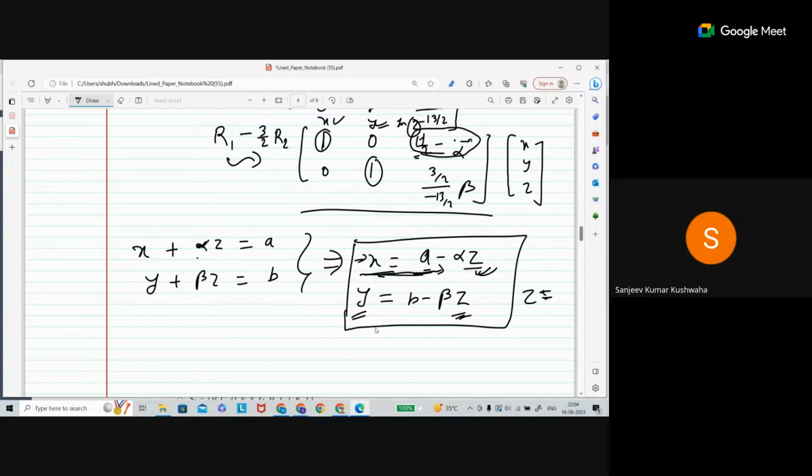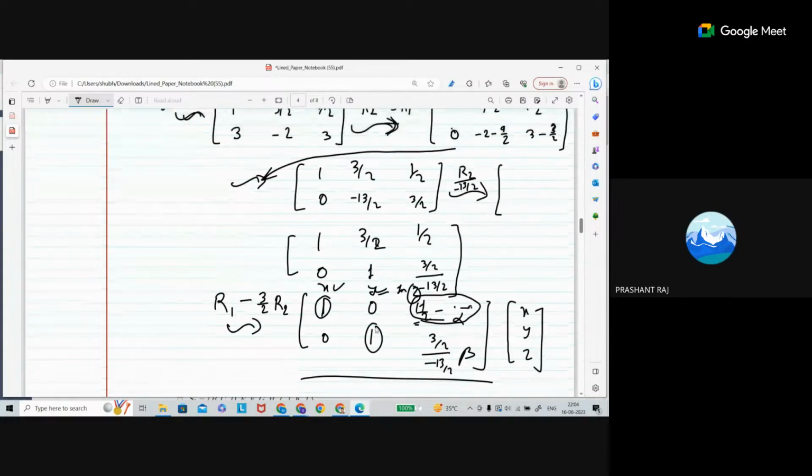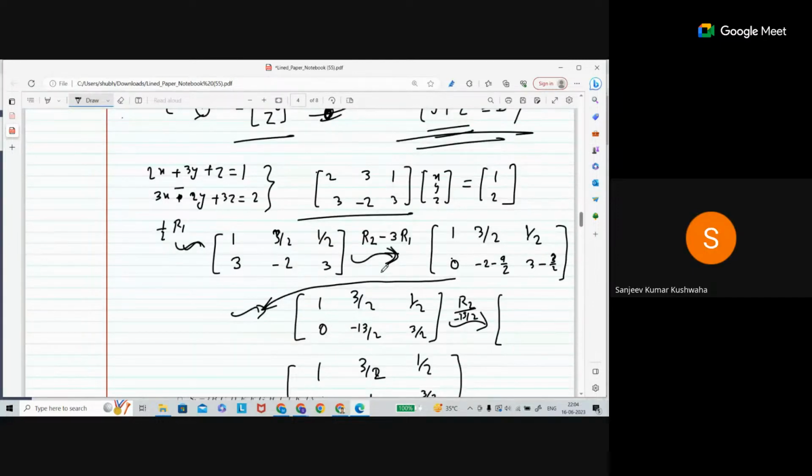Basically, the variable which is common in both equations will be independent. That is the meaning: a common variable will always be independent in the given system of equations. Okay, yes, clear.